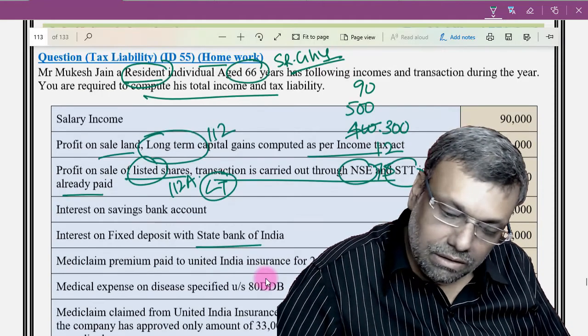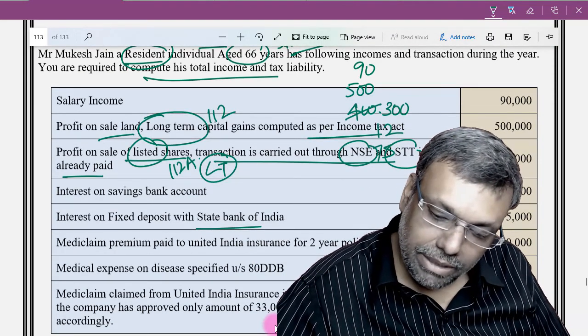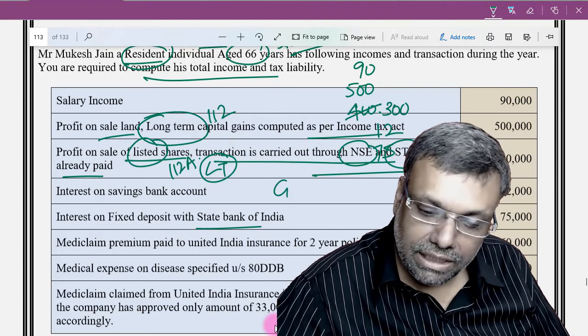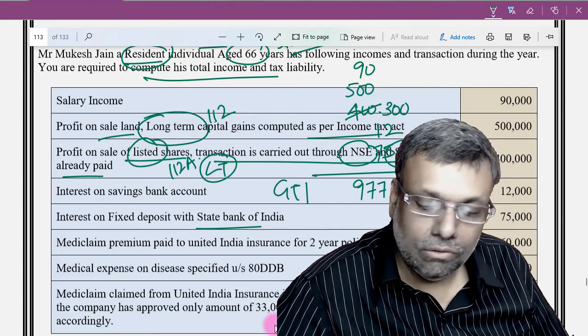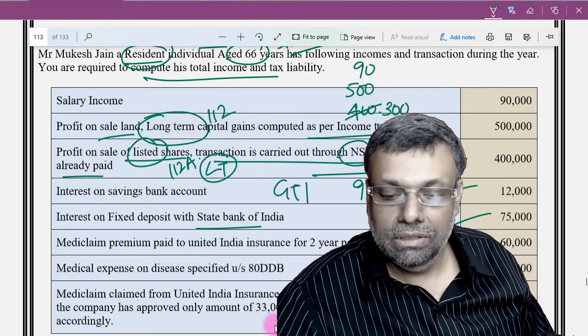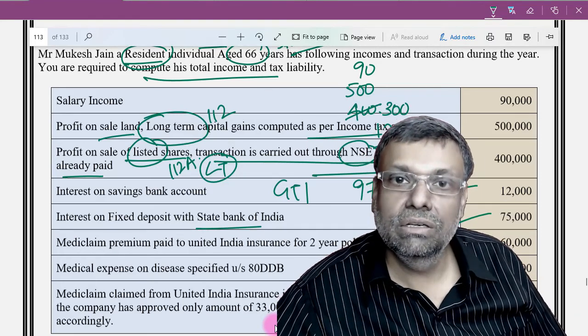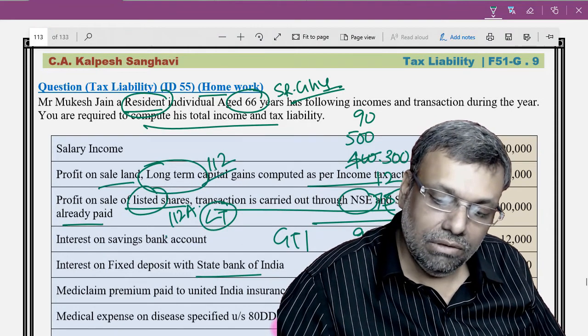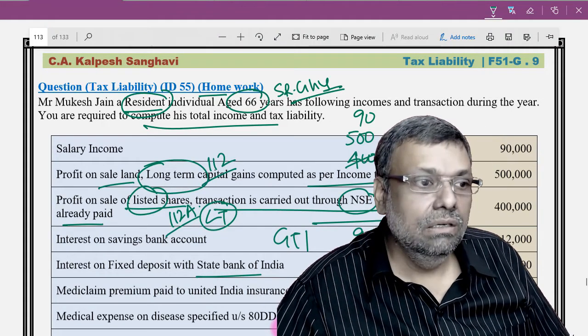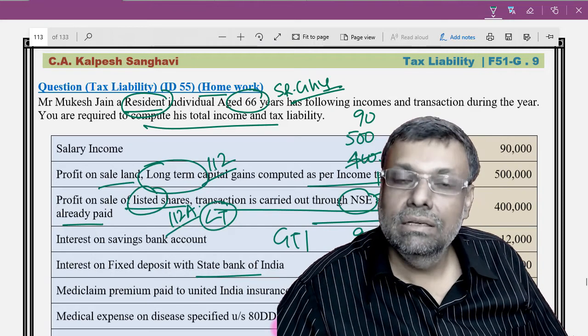Then mediclaim premium, medical expense and all that, so I think it is GTI. Take the total 9,77,000 rupees. However, overall maximum deduction under chapter 6A: this 112A income, to that extent you cannot get chapter 6 deduction.